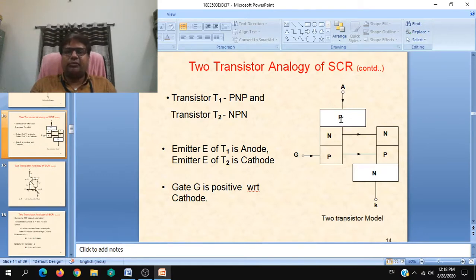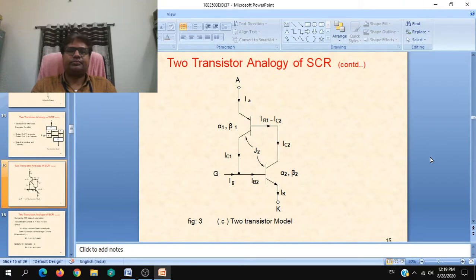The anode of the PNP transistor will form the emitter of the PNP transistor, or T1 transistor, and N will act as the collector, P as the base. Likewise here P will be the base, N will be the collector, and N will be the emitter.